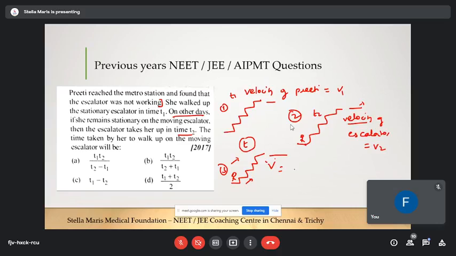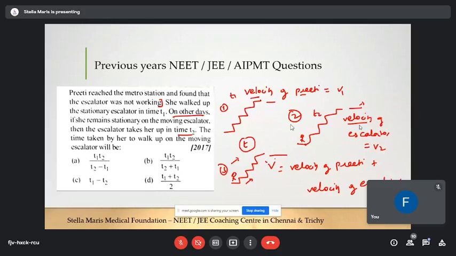So v is equal to velocity of Preeti plus velocity of escalator. Am I right or not? Because this situation involves the velocity of Preeti and also the velocity of the escalator, whereas in the first situation it involves only the velocity of Preeti, and in the second situation only the velocity of the escalator. Are you clear?